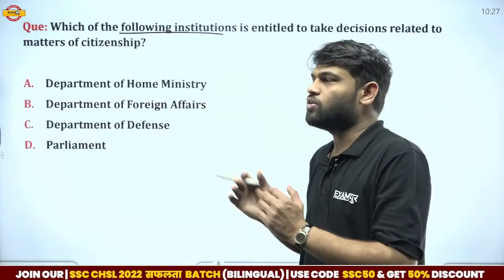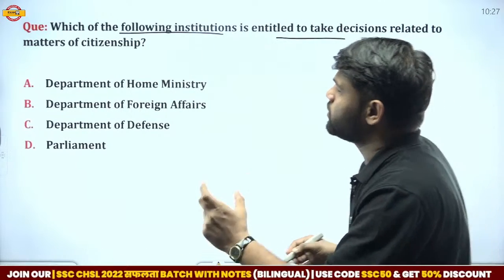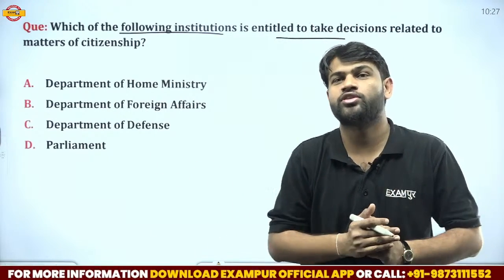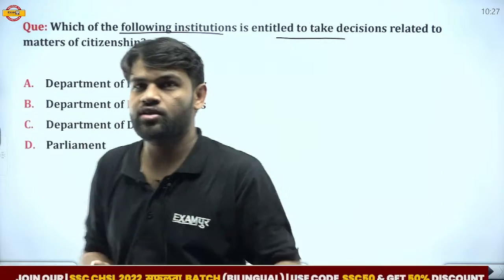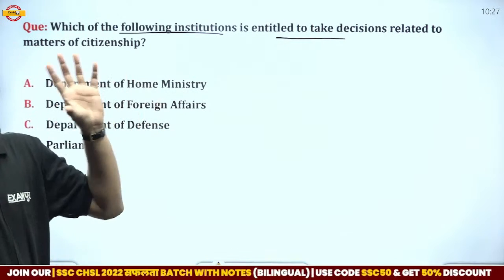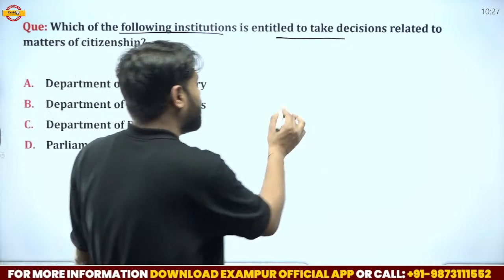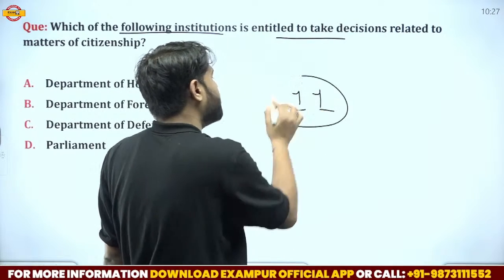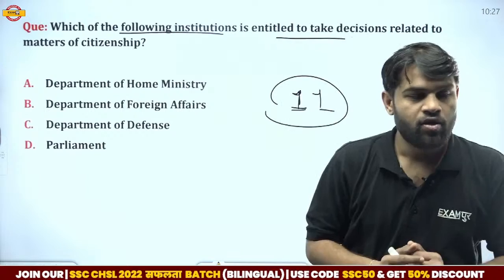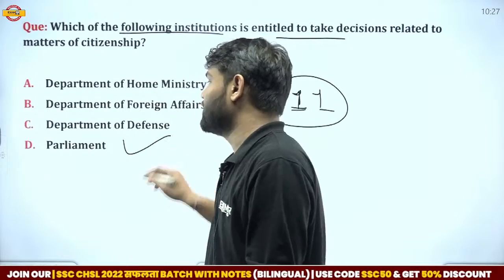Now the other question: which of the following institutions is entitled to take decisions related to matters of citizenship? Which department or organization in India is responsible for decisions related to citizenship? Please put your answer in the comment box. I think you all know that Article 11 of the Indian Constitution gave this power to the Parliament. According to Article 11, all decisions related to citizenship are given to the Parliament. So option D is the correct answer.